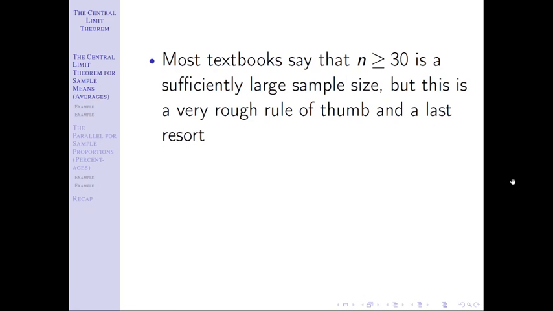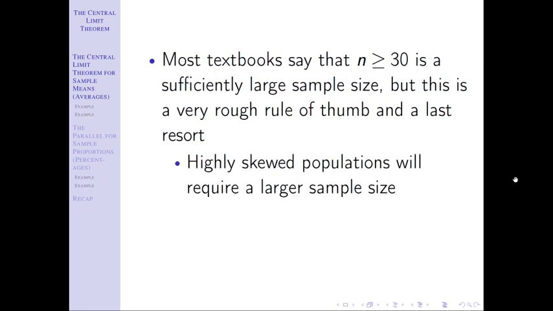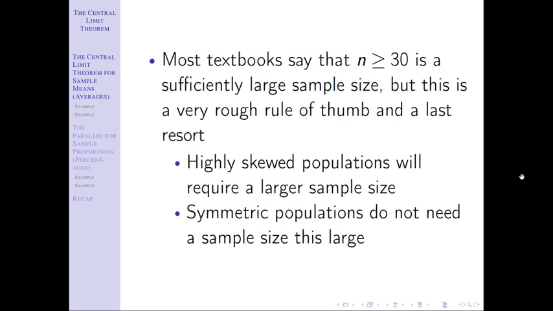That's just bizarre. Okay. This is just a rough rule of thumb. This is your last resort. The 30 only applies to the central limit theorem. It doesn't apply to anything else in statistics. But it's saying that n of 30 is sufficiently large for us to determine an approximate normality application for x bar. But really, I just can't emphasize enough, it's a rough rule of thumb. And so I want to make note here that we say that highly skewed populations require a larger sample size and symmetric populations do not need a sample size this large.